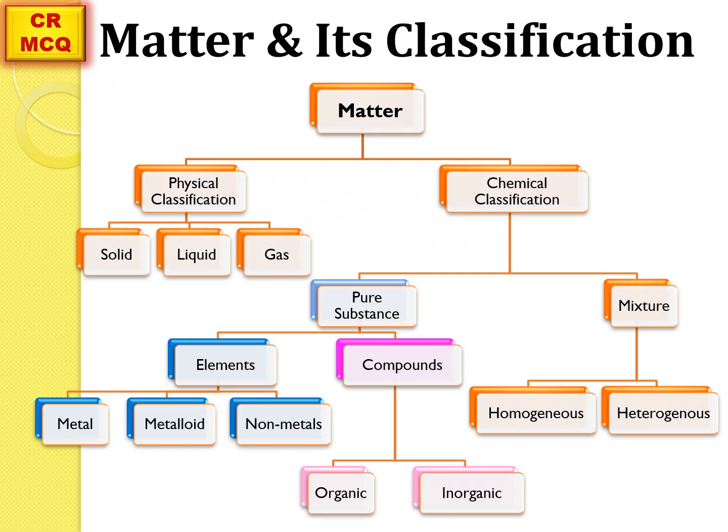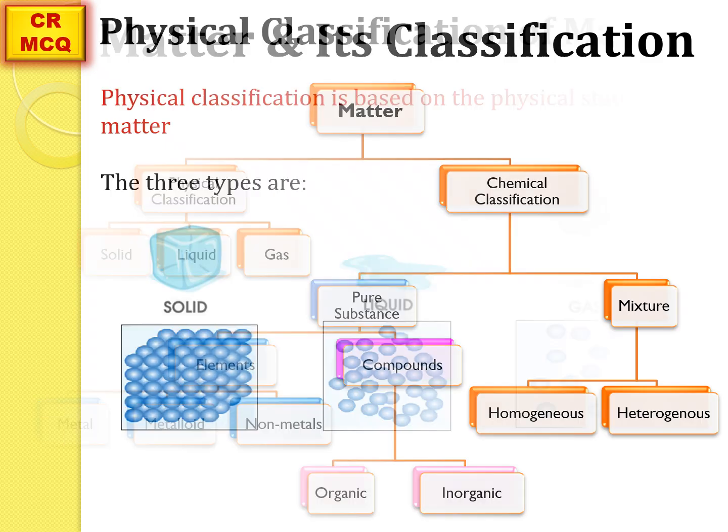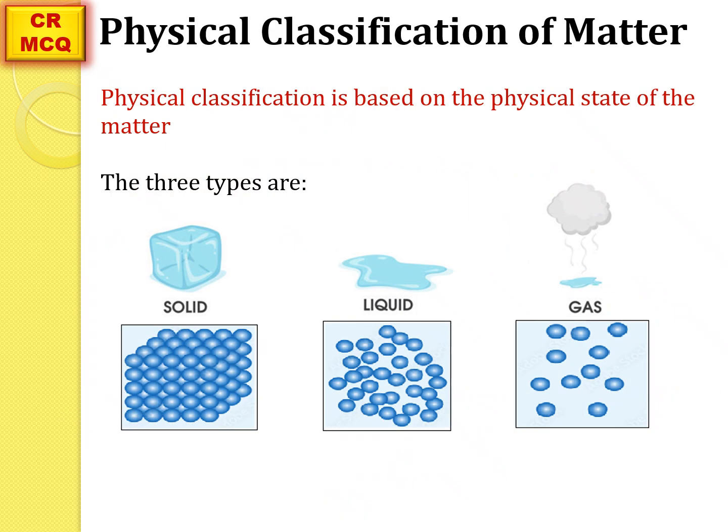Whereas pure substances are of two types. One is elements and another one is compound. Elements are further subdivided into metals, metalloids and non-metals, whereas compounds are subdivided into organic and inorganic compounds. So one by one we will discuss all these one. So first of all, physical classification of matter.